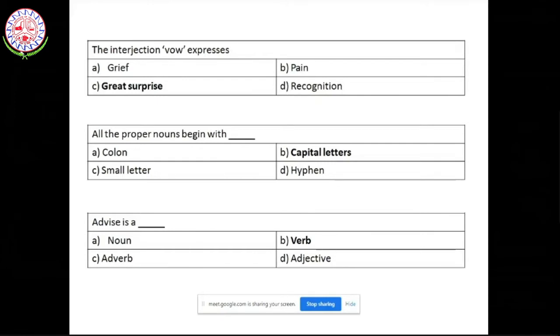Now look at this question. All the proper nouns begin with. They're directly asking you the grammatical rules. Obviously, capital letters is the right answer. Advise. Now, whether it's a noun or a verb or an adverb or an adjective. Advise is a verb. It is not a noun. Advice is a noun, but any word that ends with s is actually a verb. So this is how you get questions.